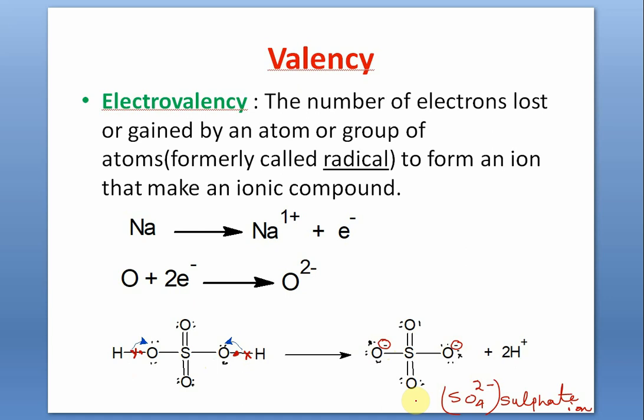You understood? So it is not that we have to memorize and cram all these valencies. It has got a logic. Once you understand the logic, why is the valency of sulfate 2 minus? Because it has come from sulfuric acid, H2SO4. So sulfuric acid, after losing 2 protons, 2 hydrogen ions, will form SO4 2 minus.